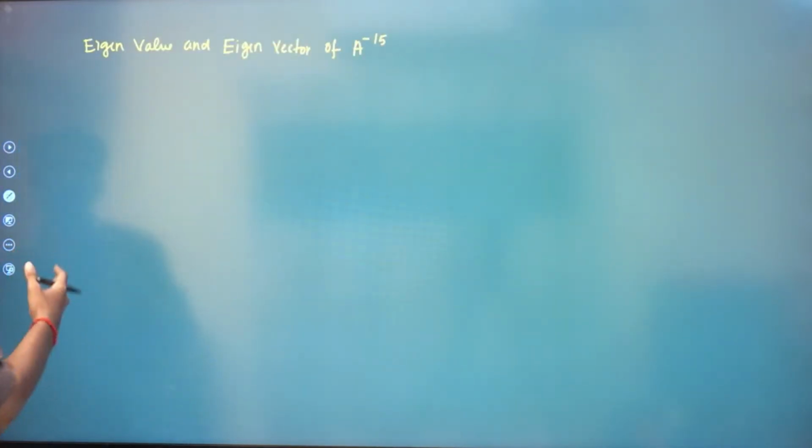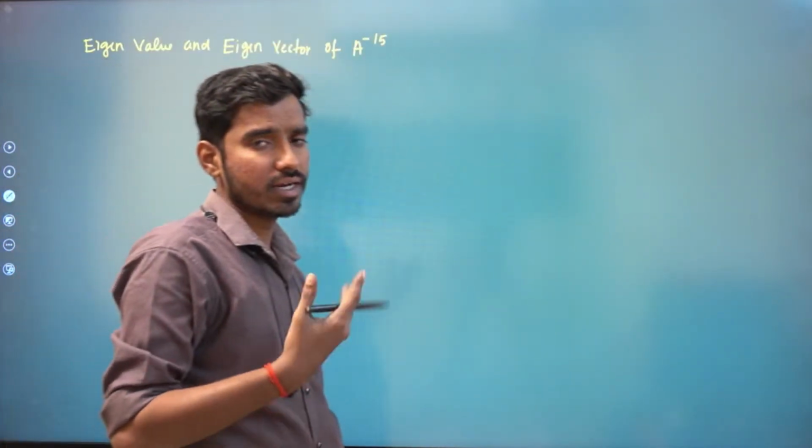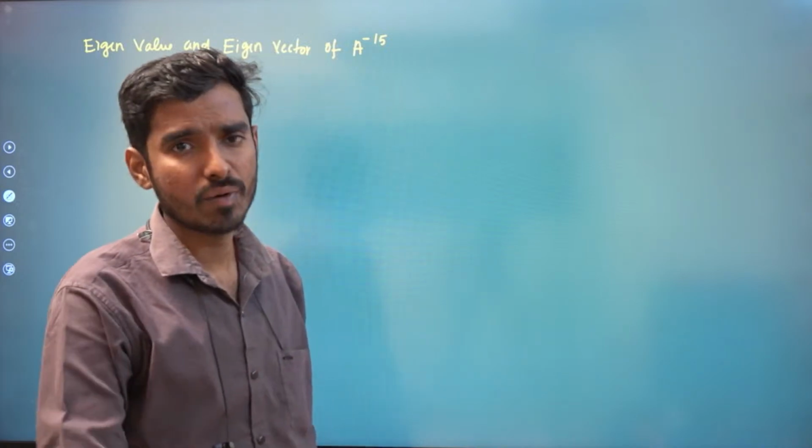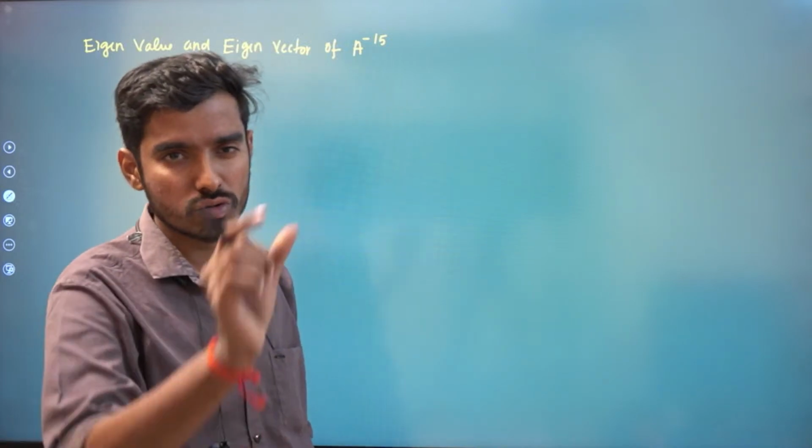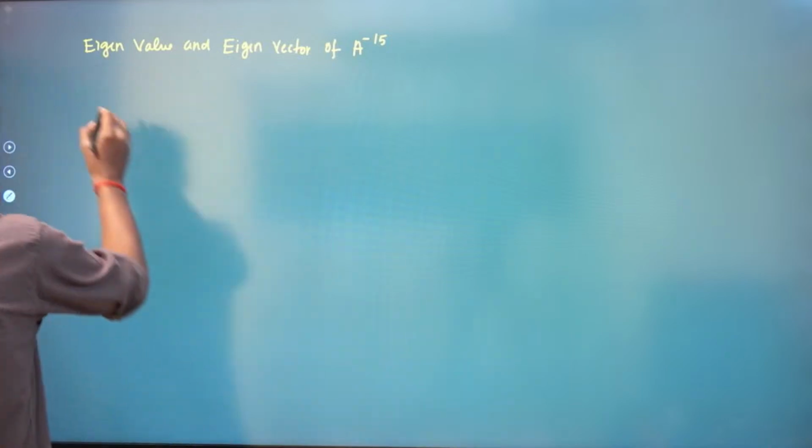The eigenvector of A is the same as the eigenvector of A power n. That's a property. You just quote the property and then you write.